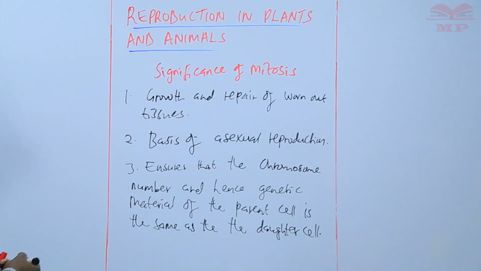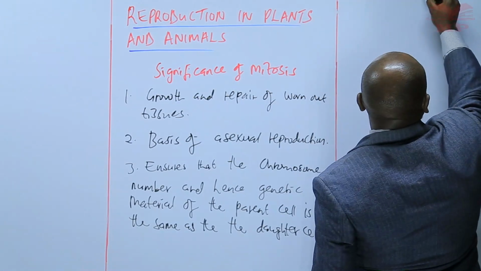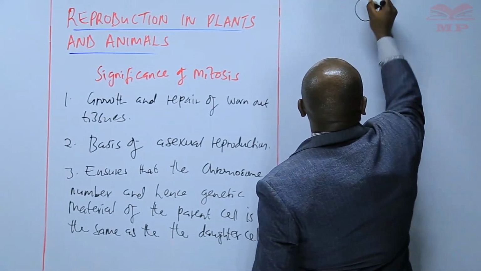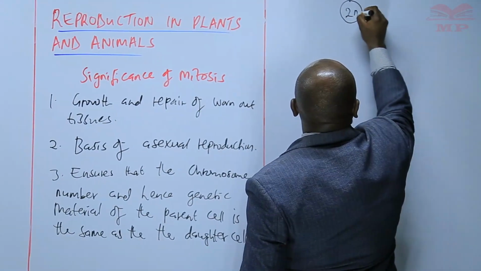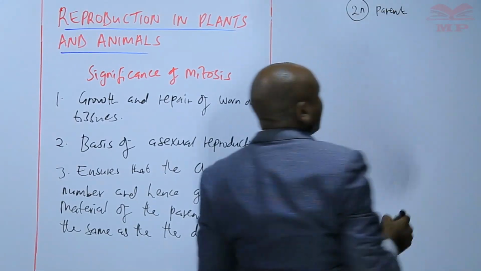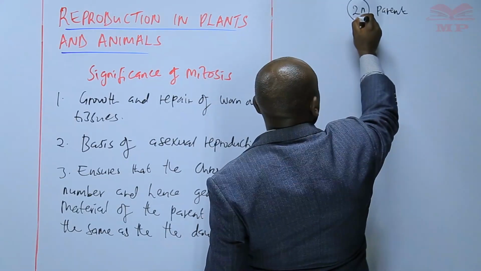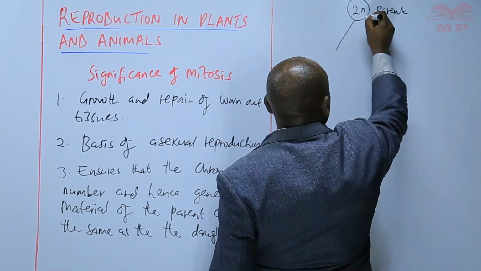And we can illustrate something here, that if this is a parent cell and it has 2n number of chromosomes, then each daughter cell should also have 2n.